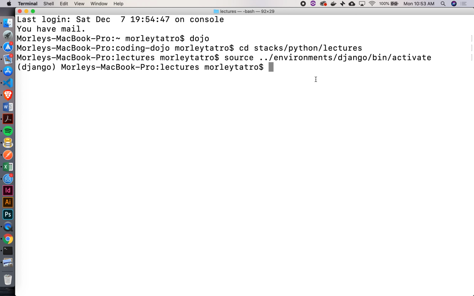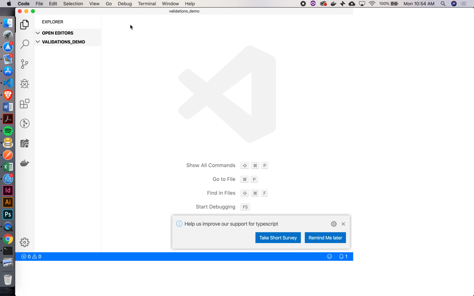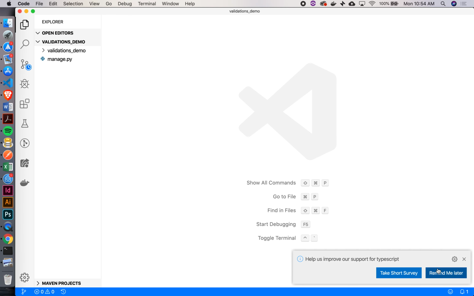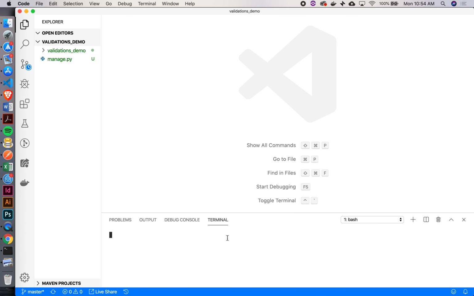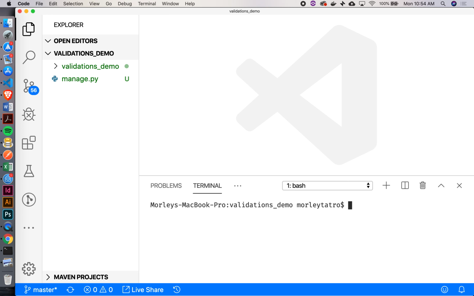All right, so let's create this Django project. I'm going to do that how? django-admin startproject. I'll just call this validations demo. Fair enough. And now we want to open that up in our VS Code. So code validations demo. There we go. Now, of course, if I open up my terminal down here, I've lost my environment, right? So I'm going to rectify that. Make that a little bit bigger. So source, up a couple levels.